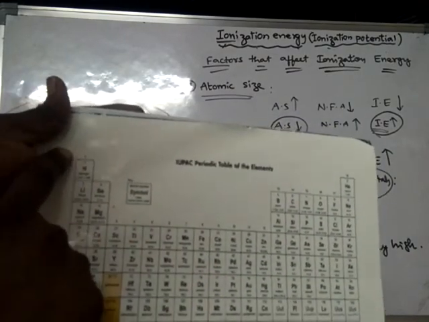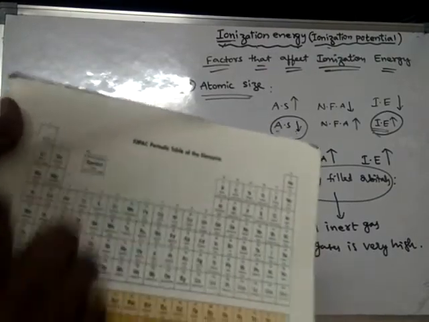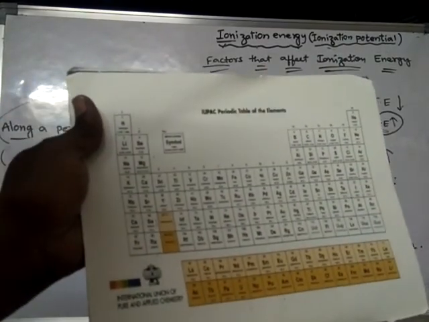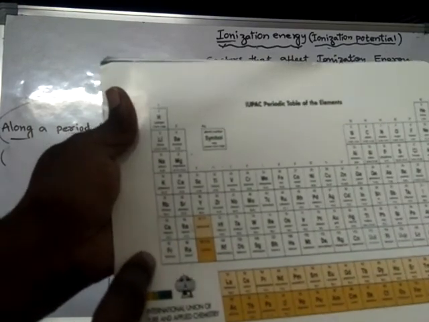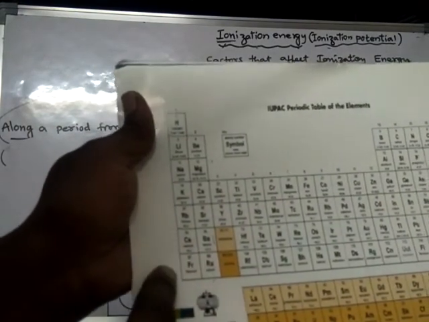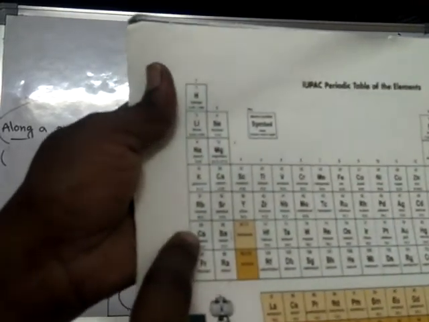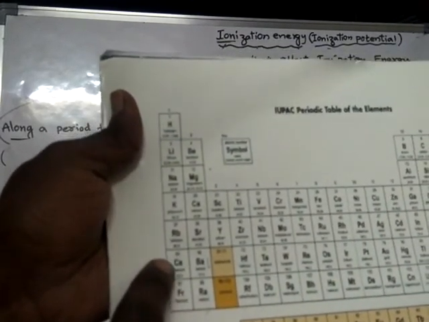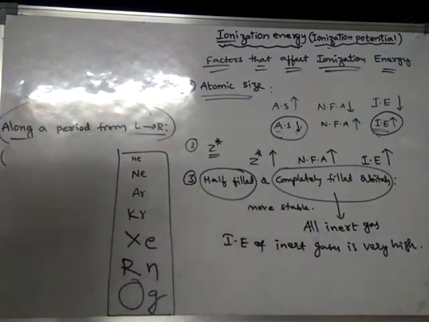So which element will possess the least ionization energy? Francium should, but francium is a radioactive element, hence we don't consider francium. So we will consider cesium. Cesium is the element with the lowest ionization energy.